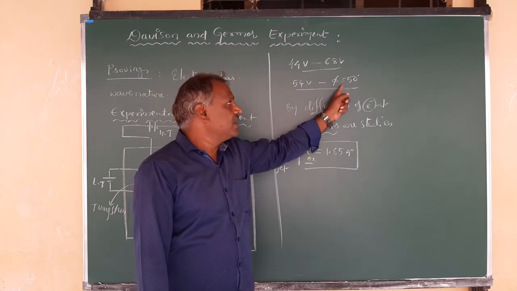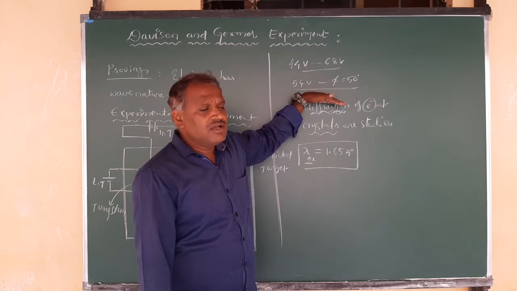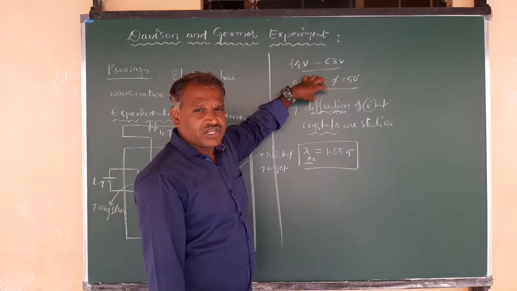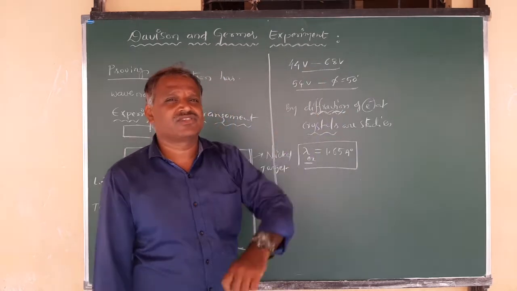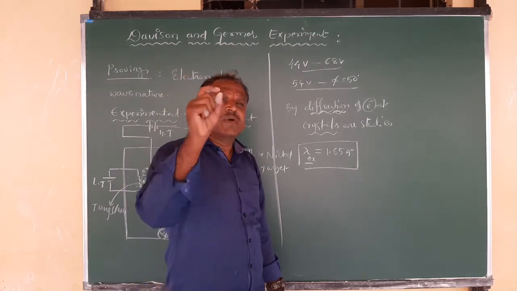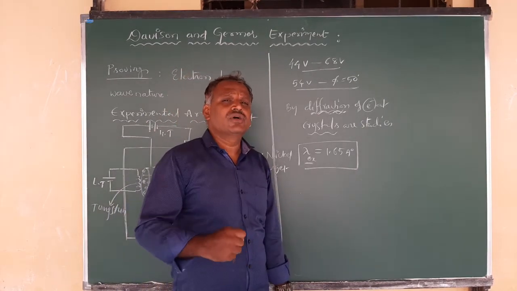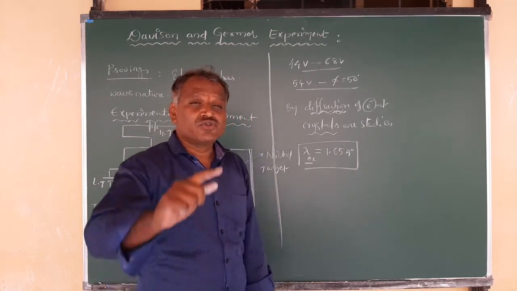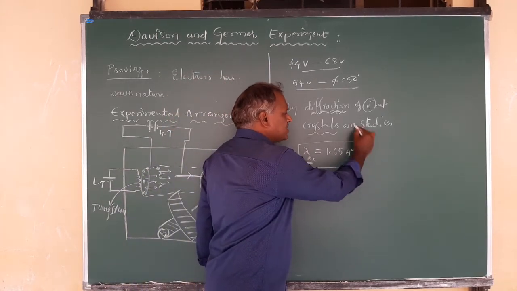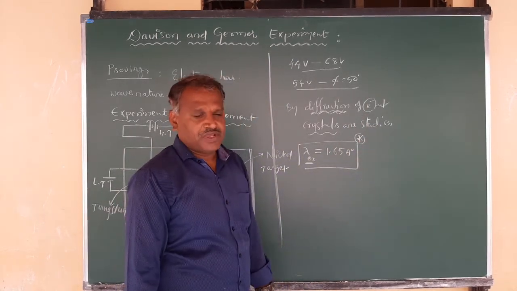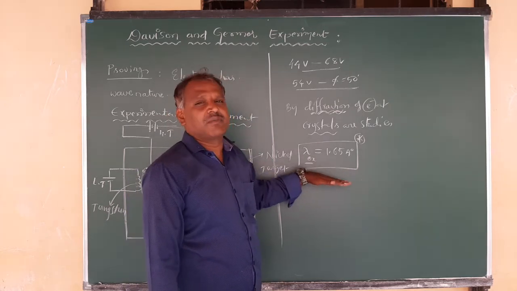What is the scattering angle? 50 degrees. With these values, or under this condition, the diffraction phenomenon takes place for the electrons at a nickel crystal. There the spectroscope device is used to determine the wavelength associated with those electrons, and it is given by 1.65 angstrom units. So these values are determined experimentally.